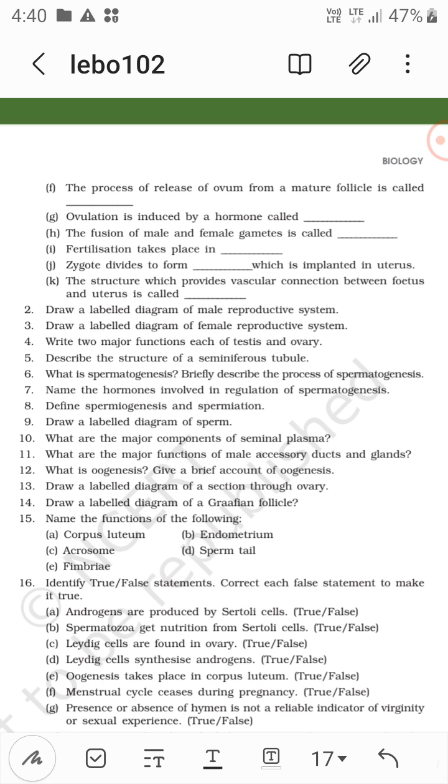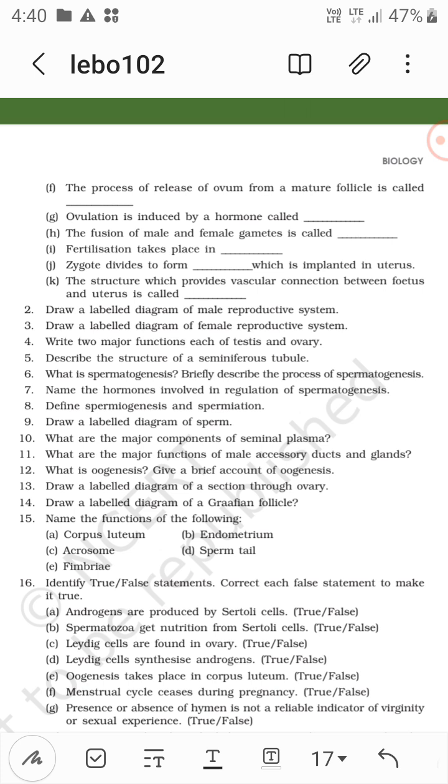Corpus luteum. So the corpus luteum secretes progesterone and maintains the endometrium of the uterus, right? This is the corpus luteum. It is the remaining part of the mature graafian follicle, the remnants after ovulation, right? That is the endometrium. It is required for implantation, and it breaks down during the menstrual flow. So the endometrium supports implantation, right?